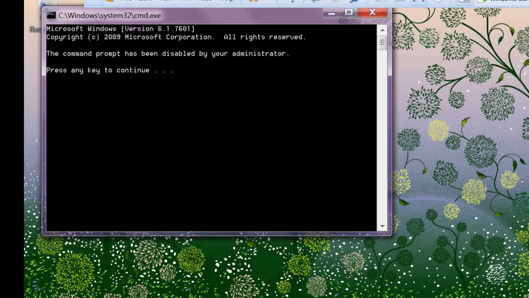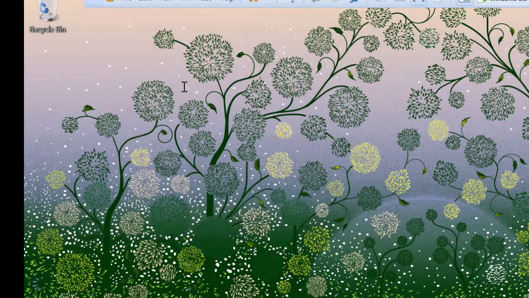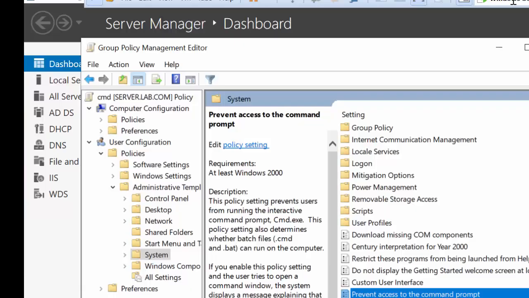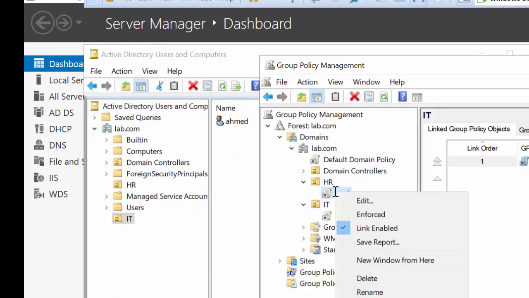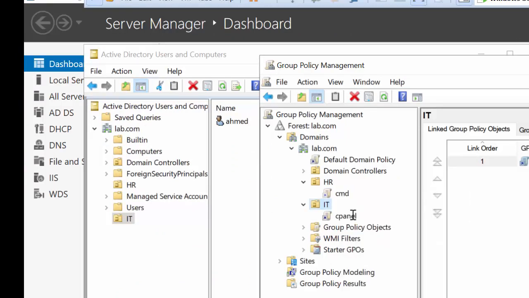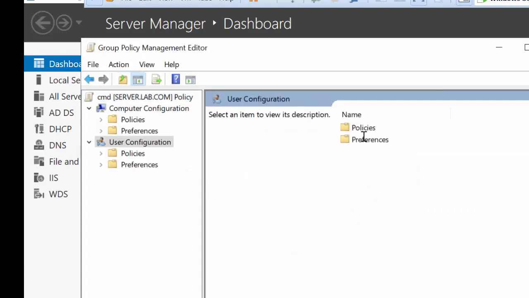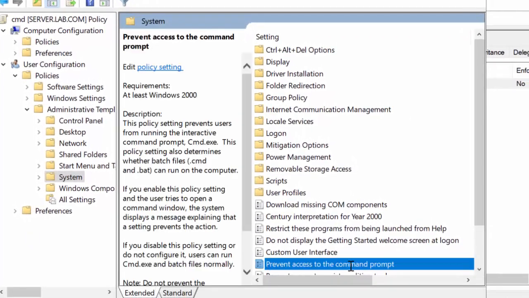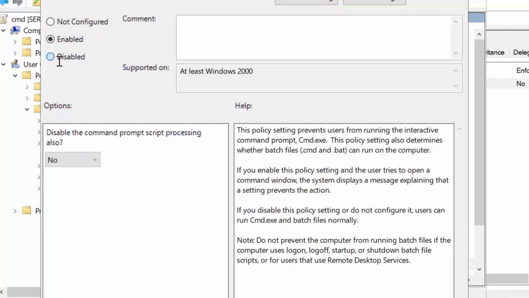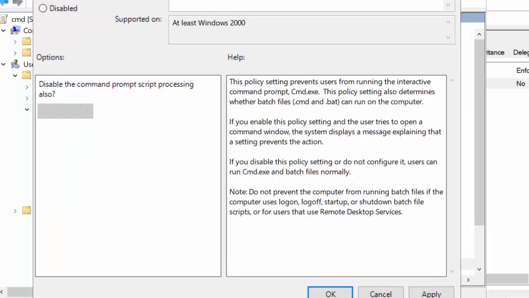If I want to type anything, it just exits automatically from the command line. If I want to disable this, I can right click and unlink or disable it. Just go again here, edit, and go to the group policy again and disable it. Administrator and system, and you can see the prompt here. Just disable it or make it not configured. That means it will be disabled from the client.